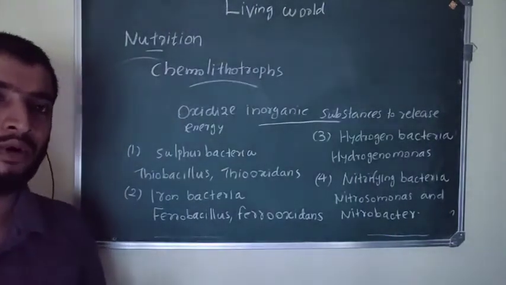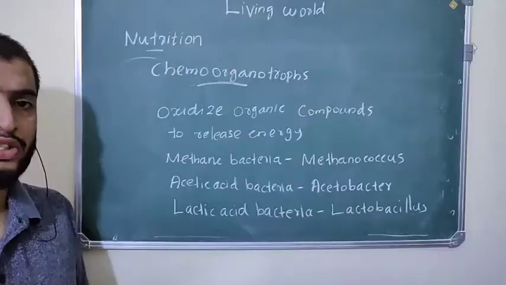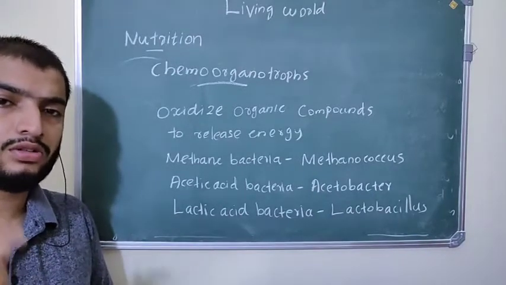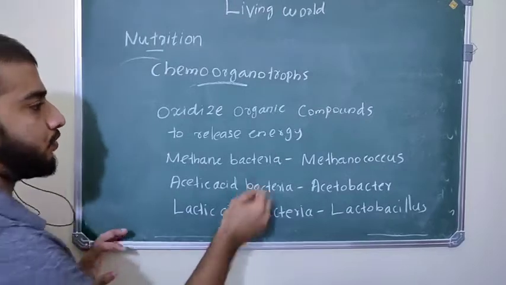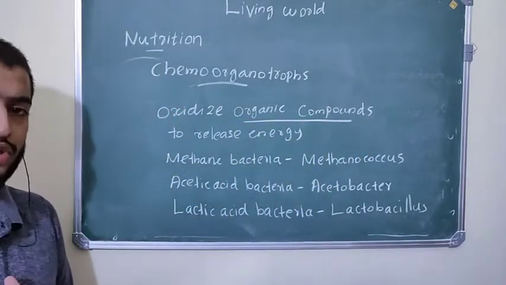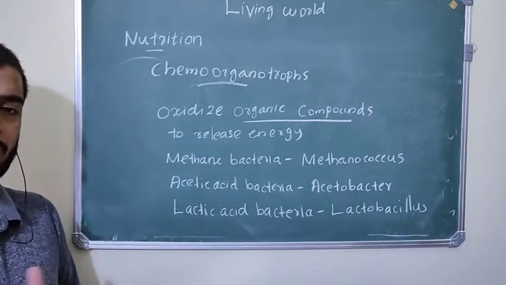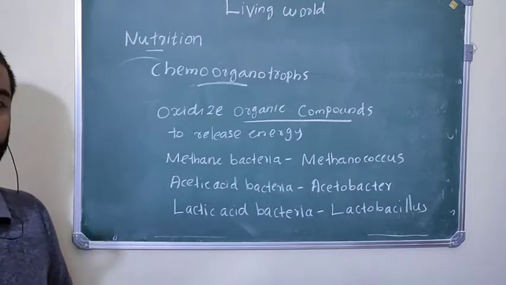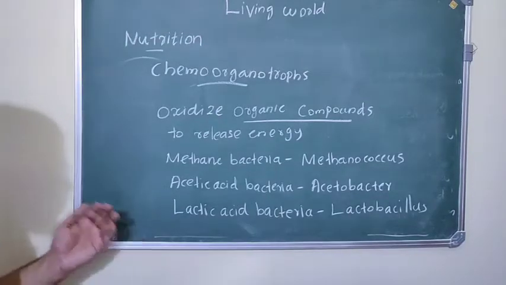The next one, chemoorganotrophic bacteria. These bacteria oxidize organic compounds to release energy, and utilizing that energy they synthesize food. Those bacteria are called chemoorganotrophic bacteria.